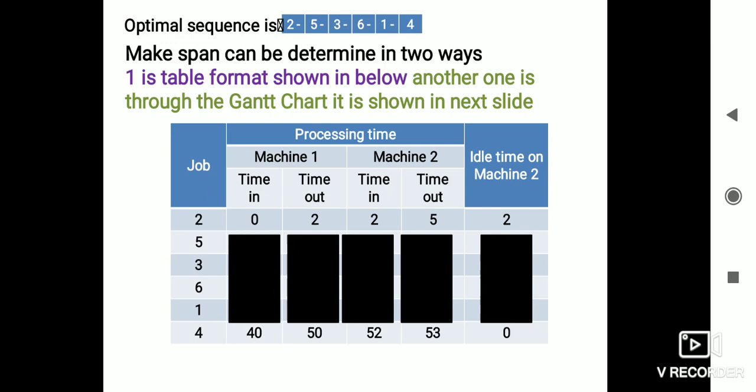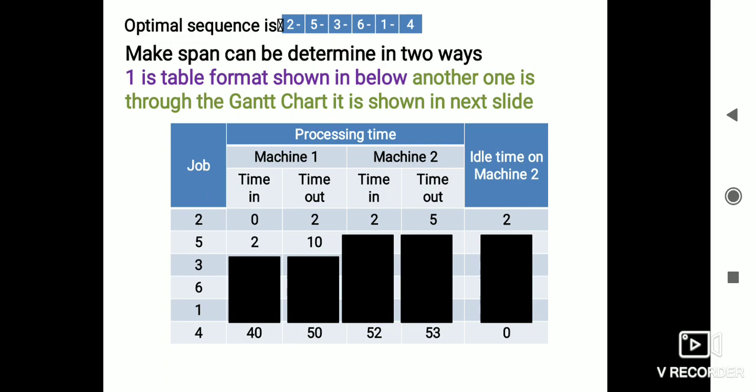Next in the sequence we have the fifth job. Its start time on machine 1 is 2, after completion of the second job. It takes 7 minutes, so the fifth job completes on machine 1 at 9, totaling 10 minutes.